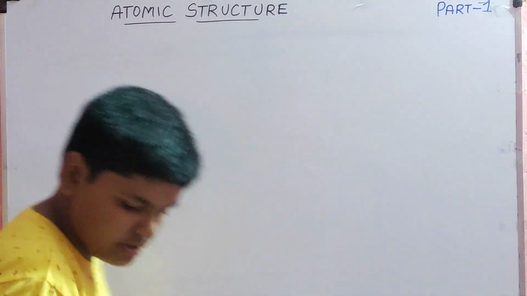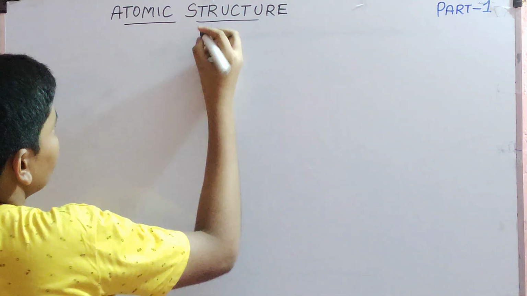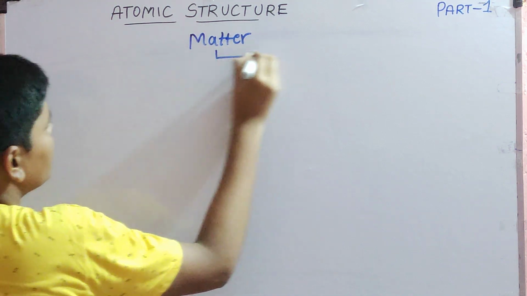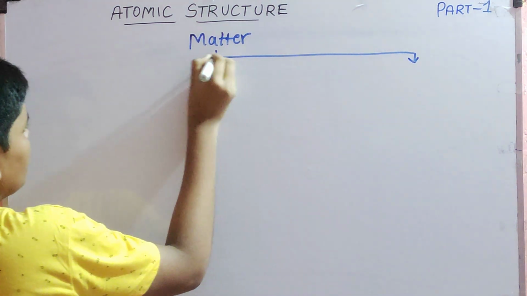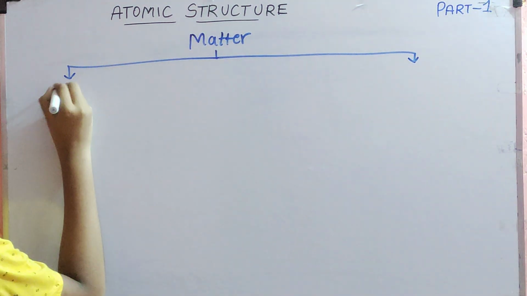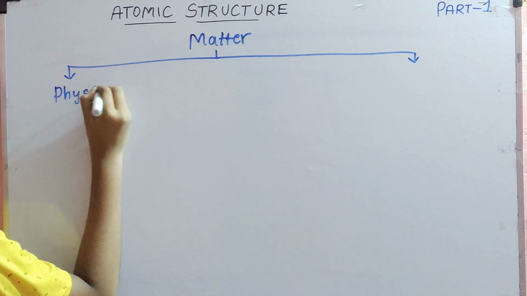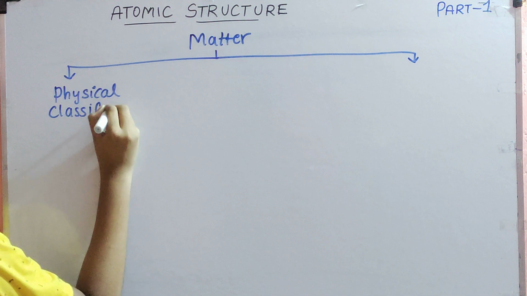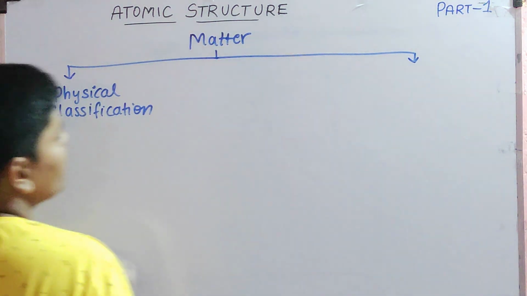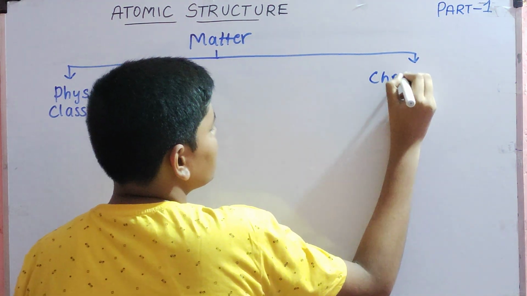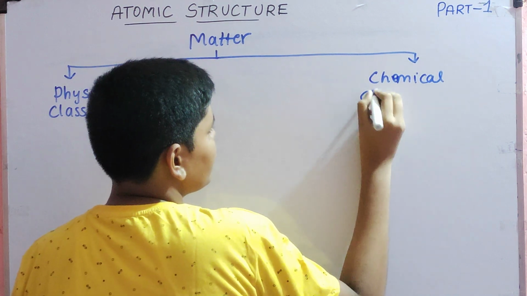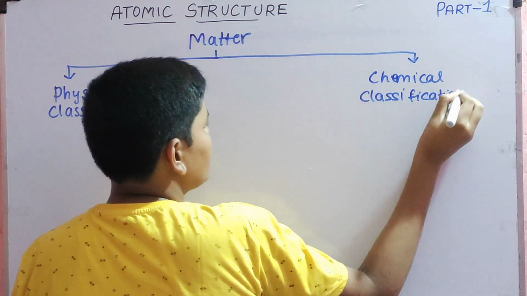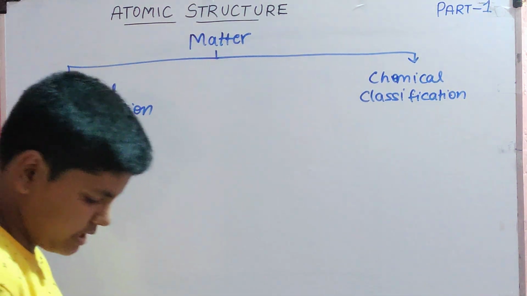Now people started dividing the matter. It means the subdivisions of matter. So here we have matter. They started classifications. First one is physical classification. And the second one is chemical classification.